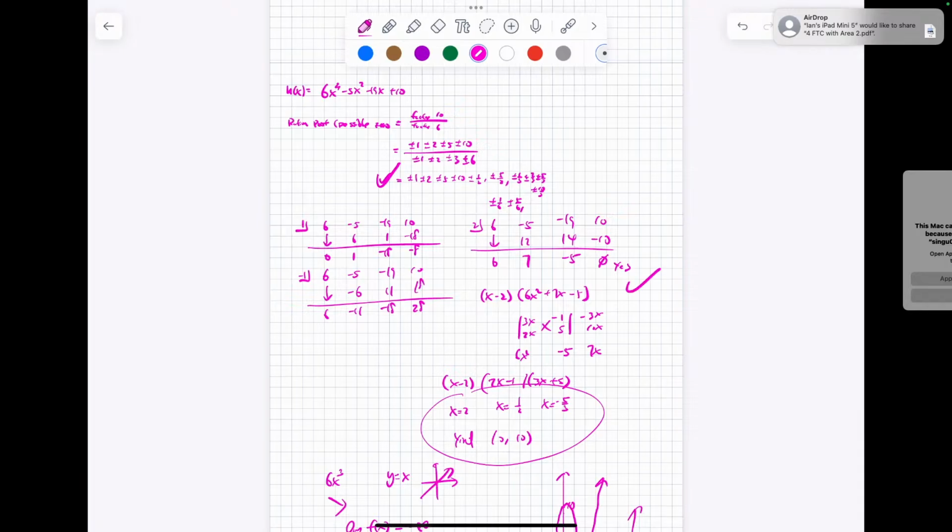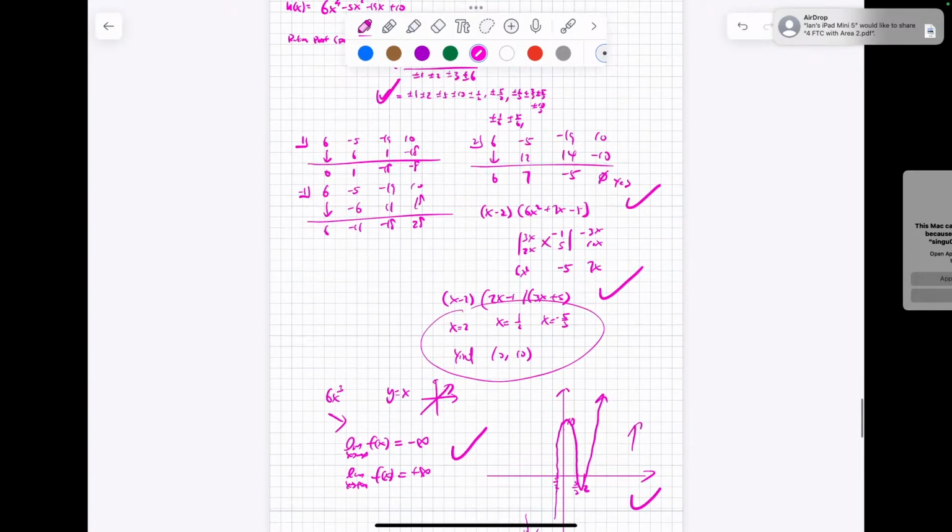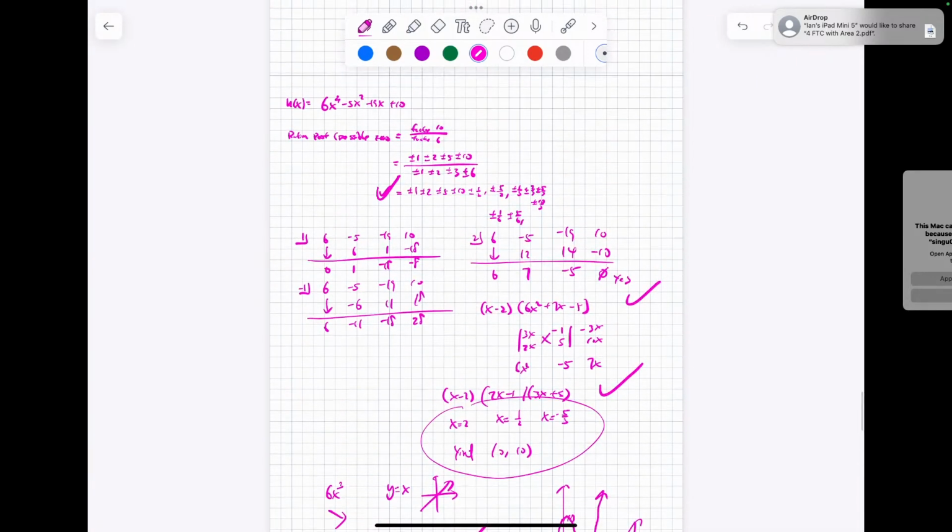Do the standard division. Factor correctly. This and this. So 1, 2, 3, 4, 5. 5 parts. 5 check marks for just this question. How many of those are we going to have? Oh, you're just going to have one, but just make sure you have enough practice. And mostly the 3rd degree.